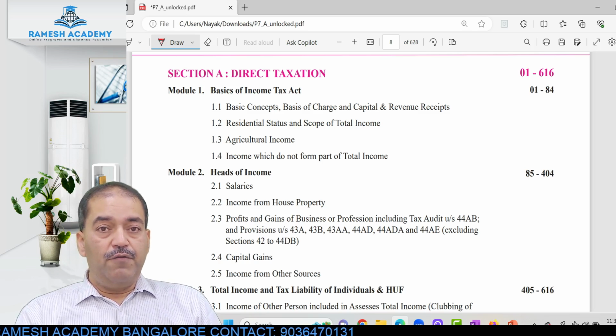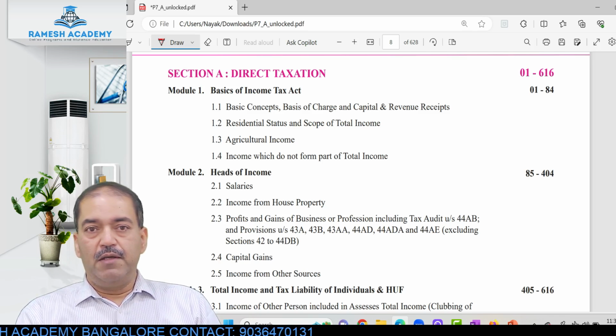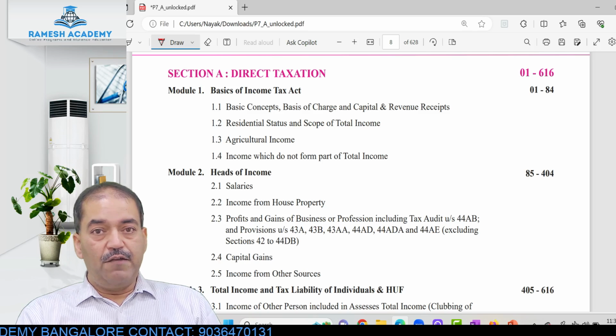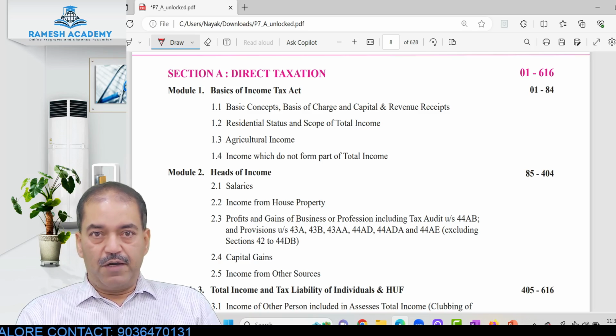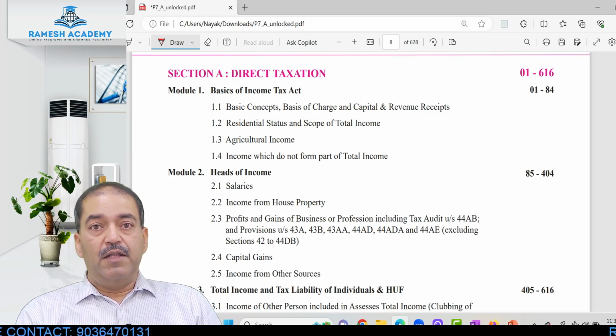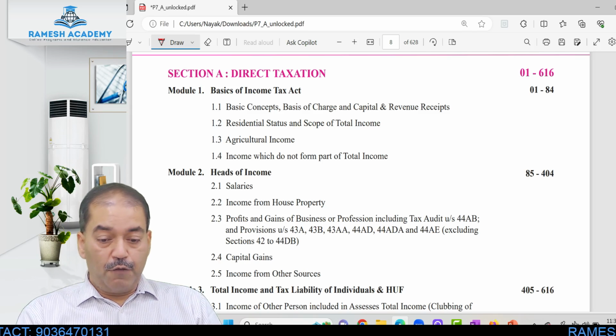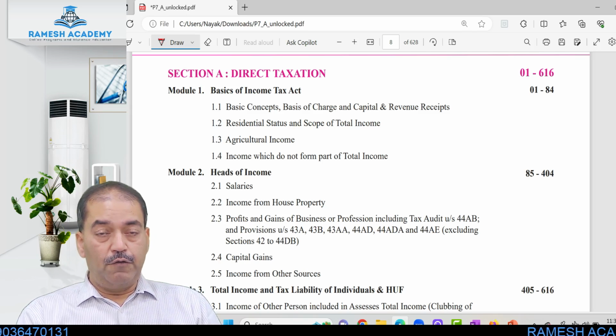For example, if you are an employee of a company, then in that case, you will be getting salary income. So, income from salary will be taxed separately, right? Then you have your income from house property. You are owning a house, okay?